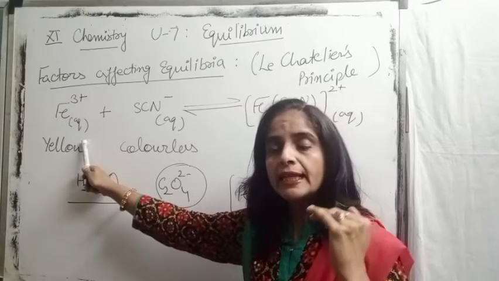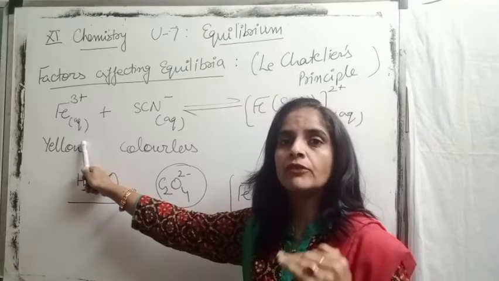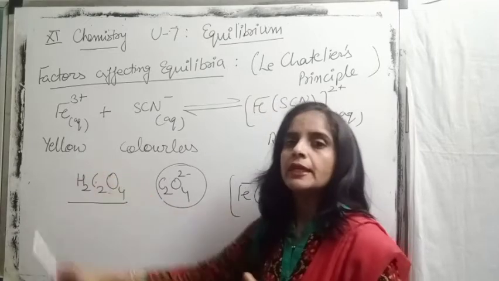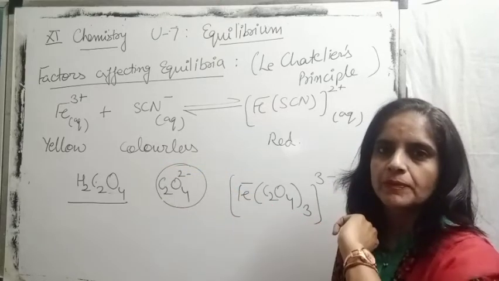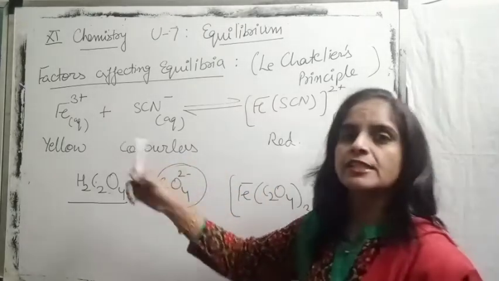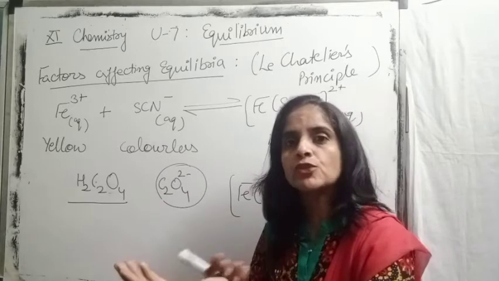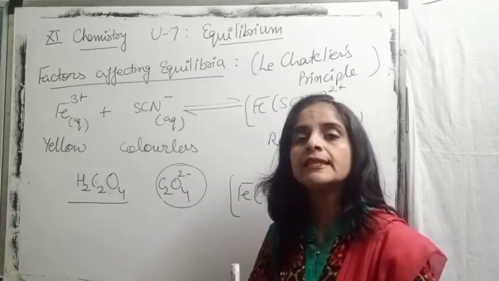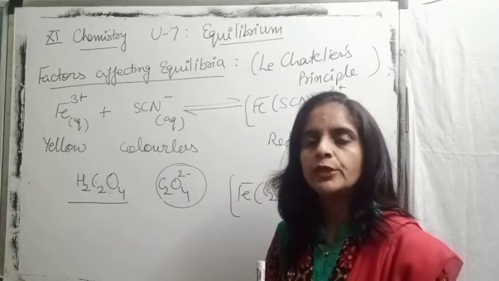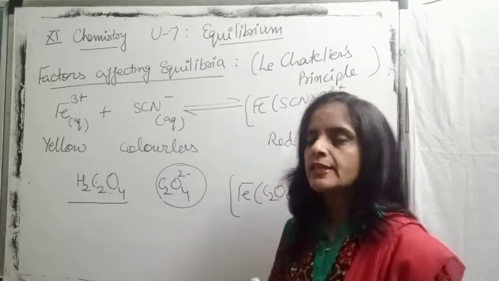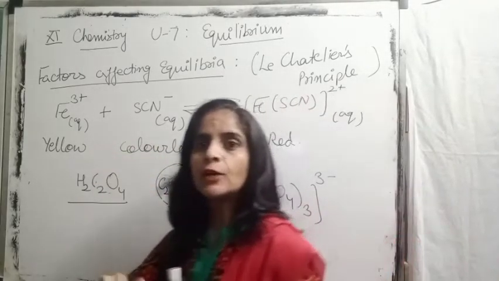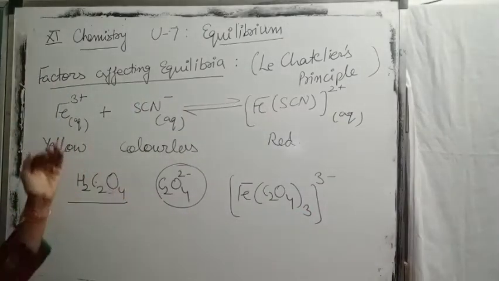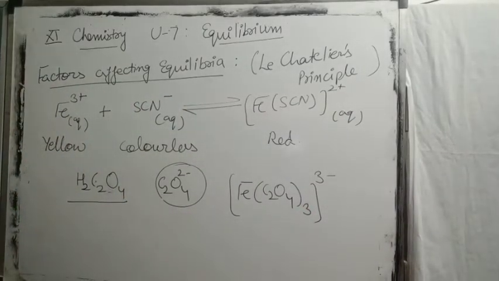To maintain this concentration of reactants, equilibrium will move in the backward direction, so that we get more ferric ion, because the concentration of ferric ion has already decreased due to consumption by oxalate ion. So it will move in the backward direction. It means now the intensity of red color will start decreasing.